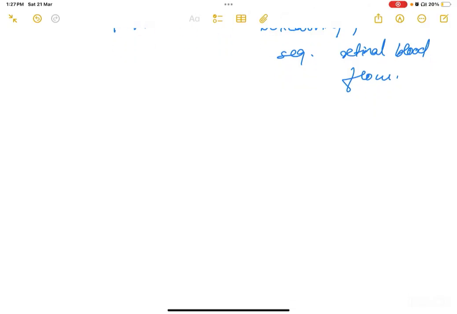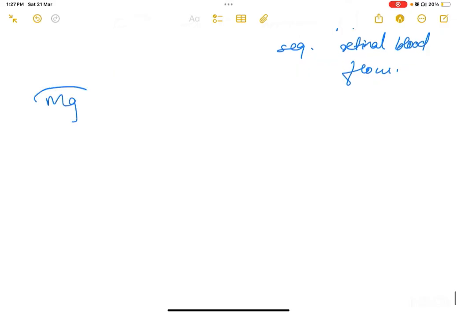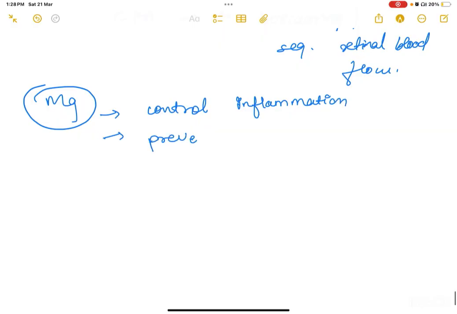Now let's move on to the management of Takayasu arteritis. Firstly, you would take measures to control the inflammation and prevent progression of vascular lesions.